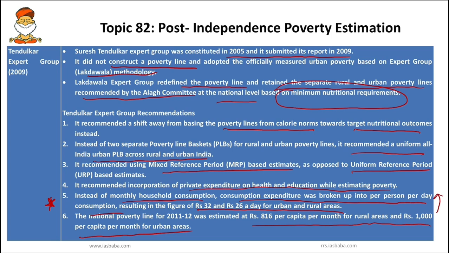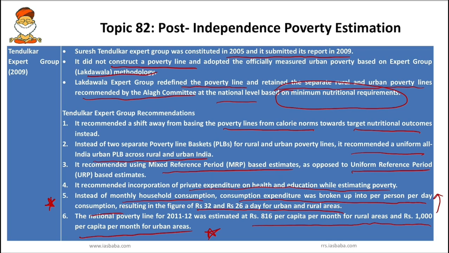So based on the methodology and the recommendations given by Suresh Tendulkar, the national poverty line for 2011-12 was estimated at 816 rupees per capita per month for rural areas and 1000 rupees per capita per month for urban areas. And next you have to know, India has not counted its poor population since 2011. Currently the number of poor in the country is pegged at around 21.9% or 22% of the population, according to the 2011 estimate.